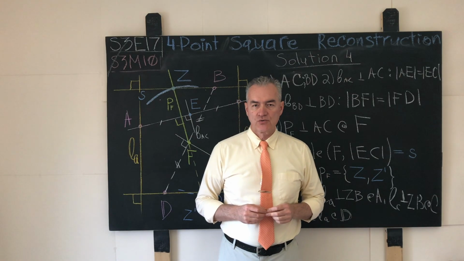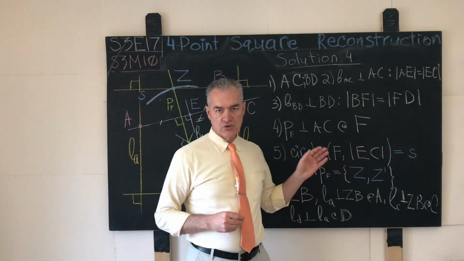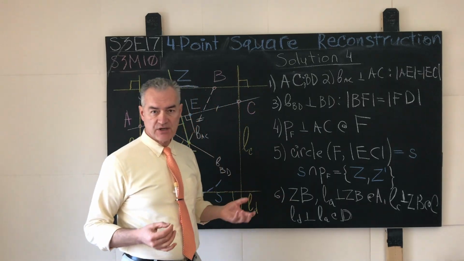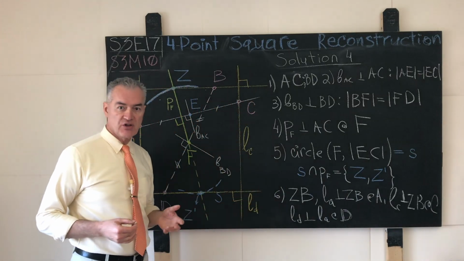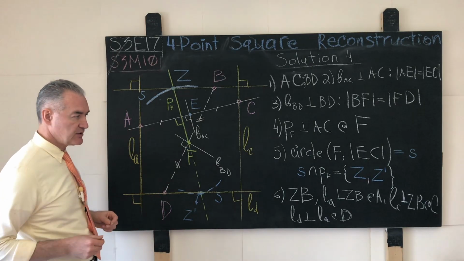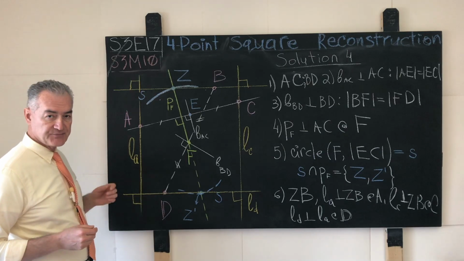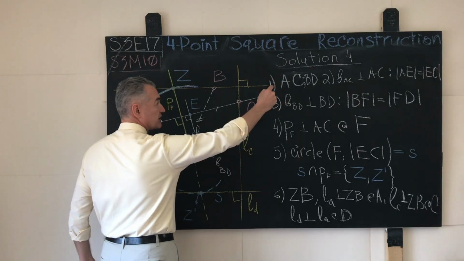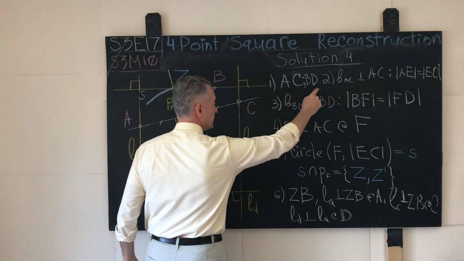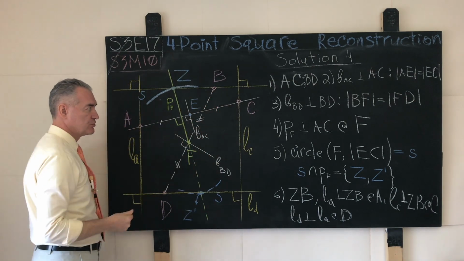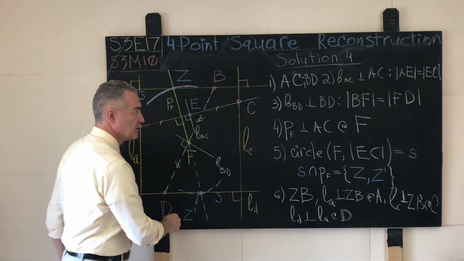The actual Euclidean tools only algorithm for my solution number 4 is simpler and more straightforward than the explanation. The explanation probably sounded scarier than it is, but when we translate it into the straightedge and compass steps, these steps become very, very simple. First, we construct our two chords AC and BD, and we cut those in half with the points E and F.